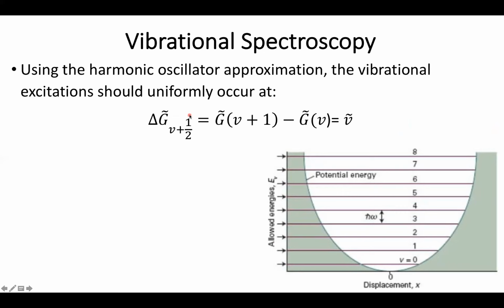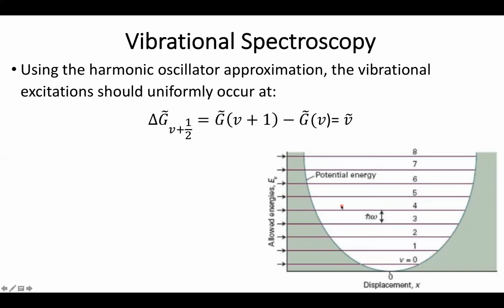So, using the harmonic oscillator, we can go ahead and find the difference in energy in between the V and the V plus one state. We'll refer to this as the V half. So, if I'm going from 0 to 1, this is the change in energy of the one half. If I'm going from 2 to 3, it'd be two halves.